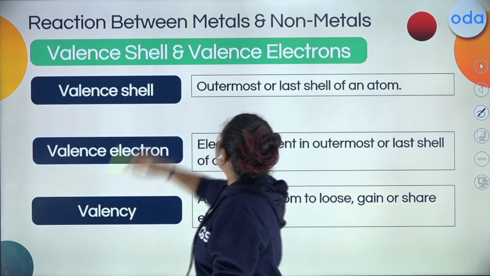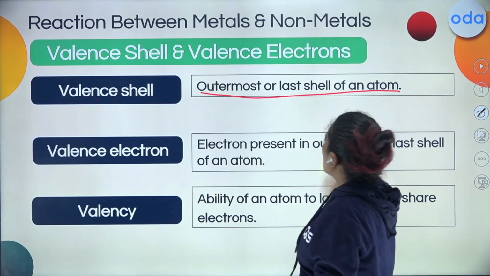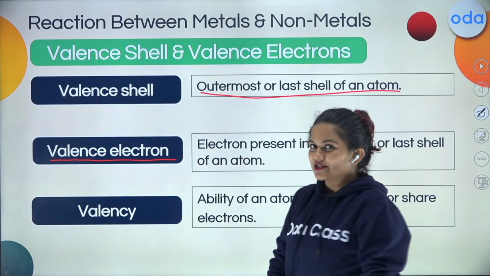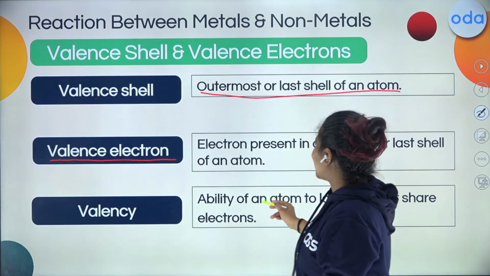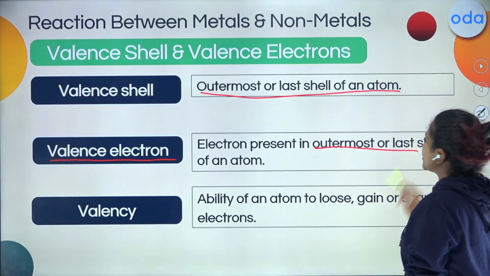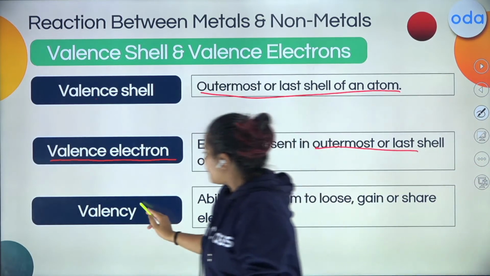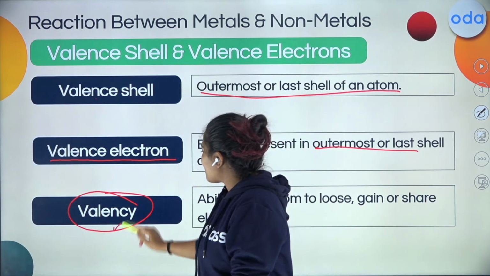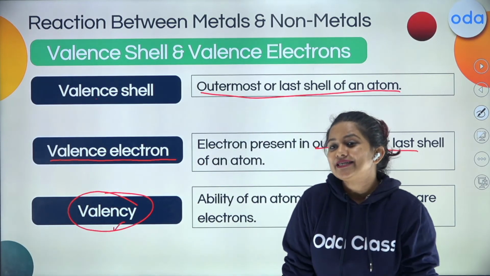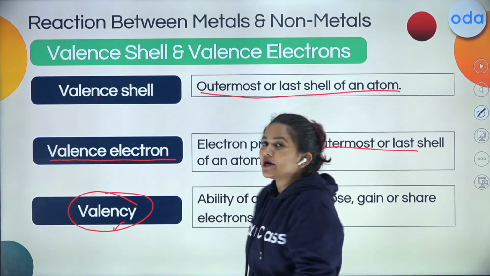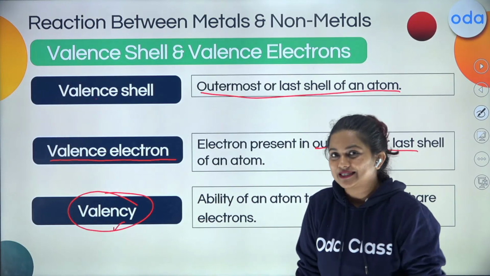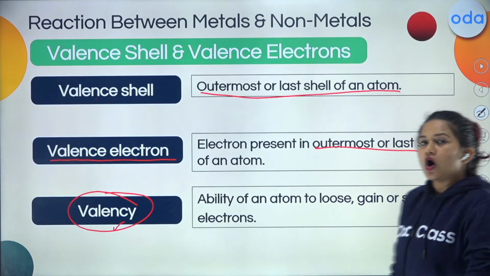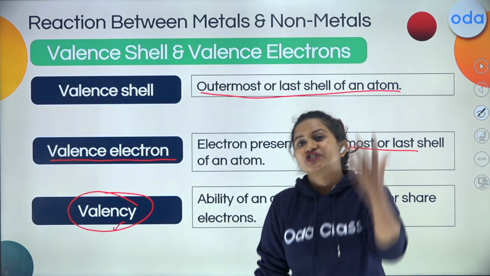The valence shell is the outermost or last shell of an atom. When I say valence electron, it is understood already: the electron residing in the outermost orbit. When I talk about valency, this is the most important part we need to focus on. Valency, students, is the capacity or ability of an atom to lose or gain or share electrons.